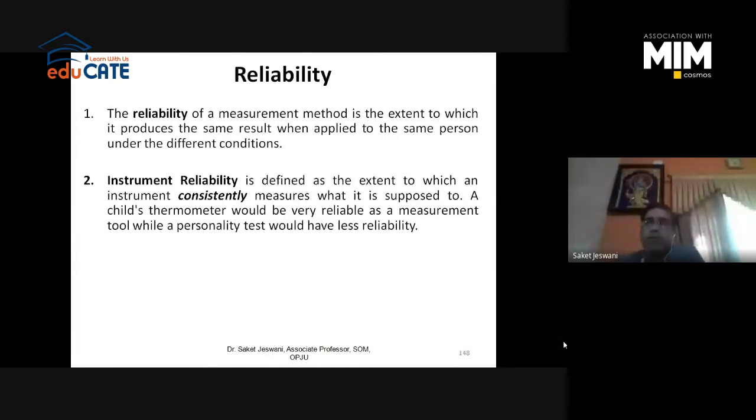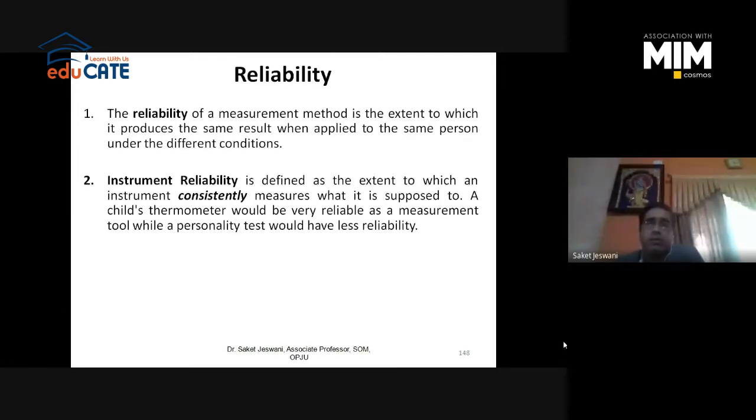So for example, you have distributed the questionnaire and collected the data on Monday, and you distribute the same questionnaire to the same person on Wednesday or Friday, right? So the conditions are changing. On Monday, that person might be in a different mood, and on Wednesday or Friday, that person might be in a different mood, right? So whether your instrument provides the same data to you or not is what reliability is. It means, can you rely on your instrument to provide you consistent responses, consistent data? This is what reliability is.